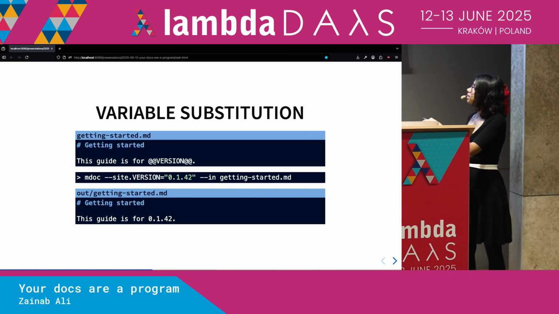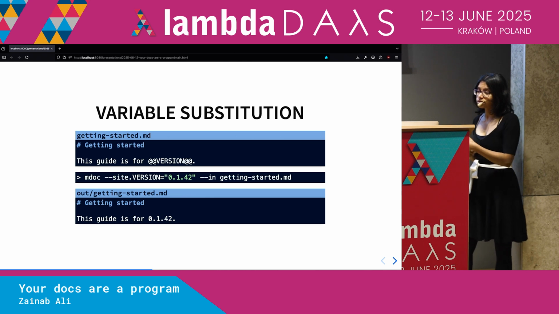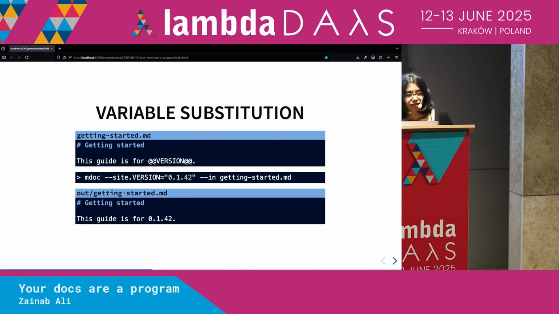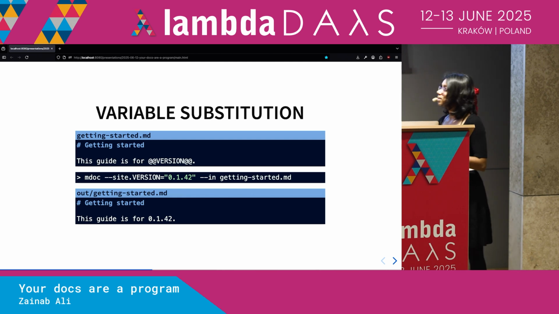What we can do is that we can write something between two double @ symbols, and mdoc is going to read this file, and it's going to say, oh, okay, we found these two @ symbols. That means someone wants to do a substitution. And if you pass in the value that you want to substitute, your output file is going to contain that value. So that's pretty cool. It's another thing you can do. And you can do that because we have this idea of this pipeline, right, of source to artifact, and we can do things in the middle.